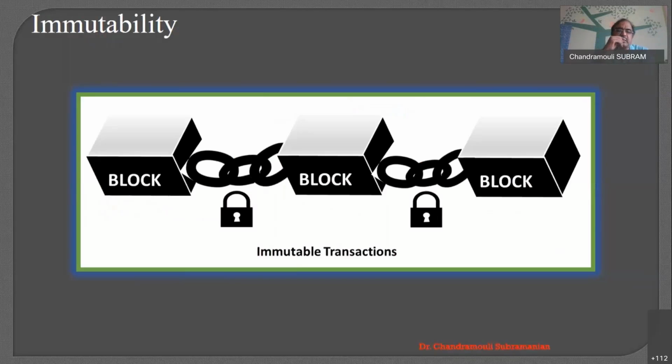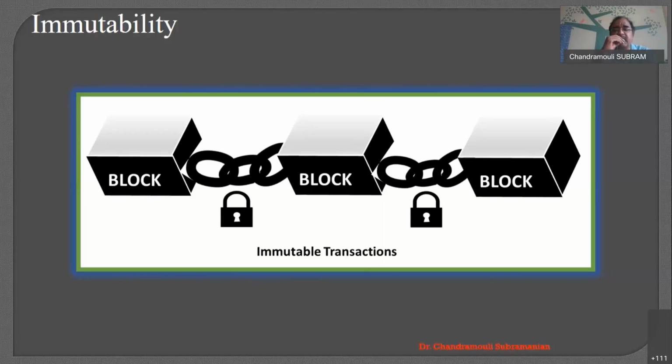Now the hash is added. Please understand that this hashing algorithm makes the blockchain immutable, because I cannot just go and change a block. That block has the hash of the previous block, and it also has the hashes of a lot of existing transactions in the form of the Merkle root. So changing a block in between is very, very difficult. Provided the software allows you to change it, it can be done, but it is very difficult.